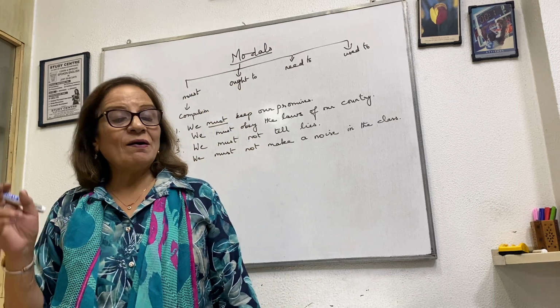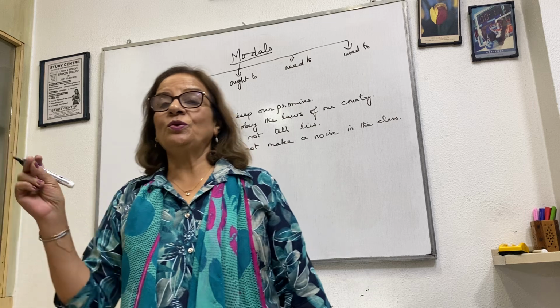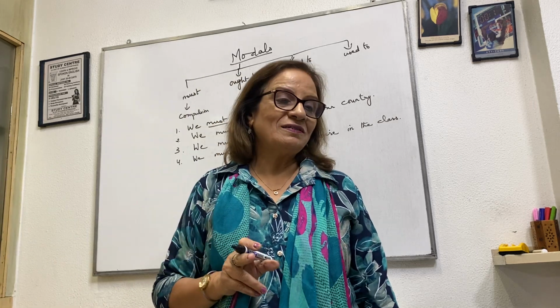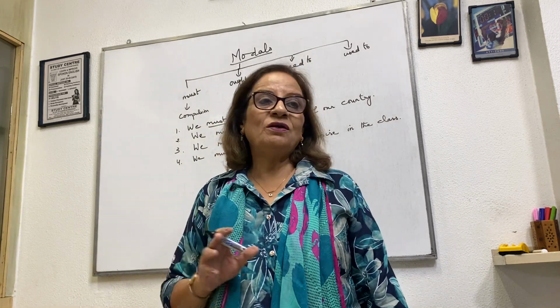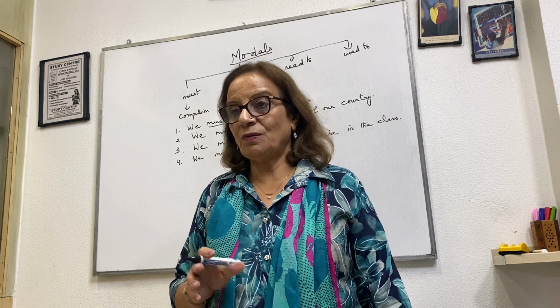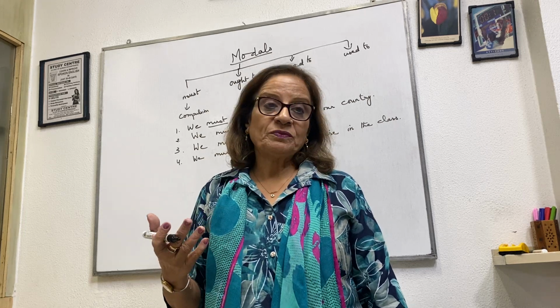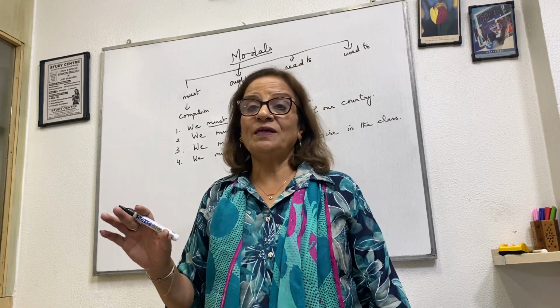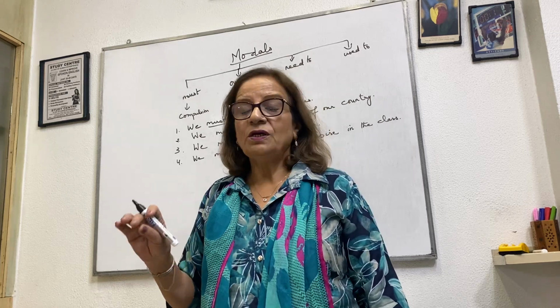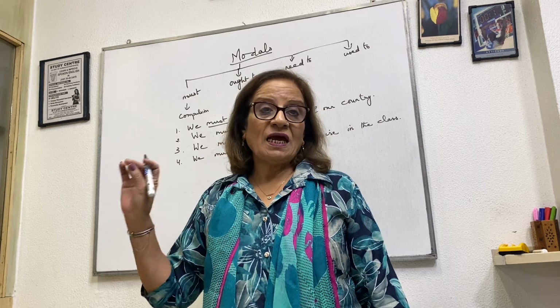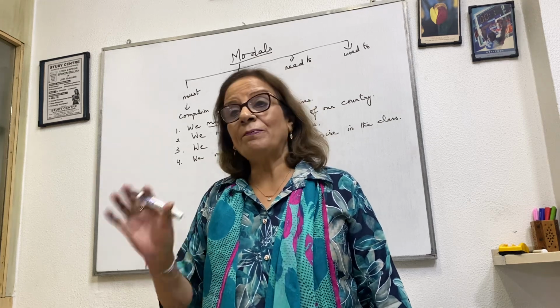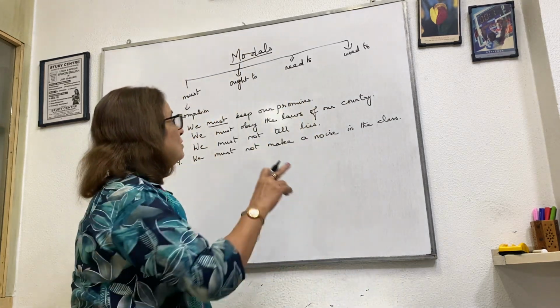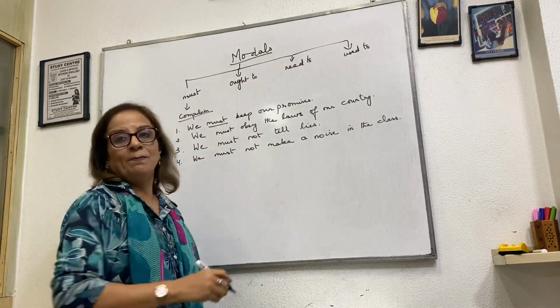Whenever there is a must, compulsion, like in the library, we must keep silence. Because it is compulsion in the library. The first rule is that everybody should be silent, no talking, no making any sound, because everybody is reading, studying. The library is the most silent place. So we must keep silence in the library. Whenever there is a compulsion, we use must.